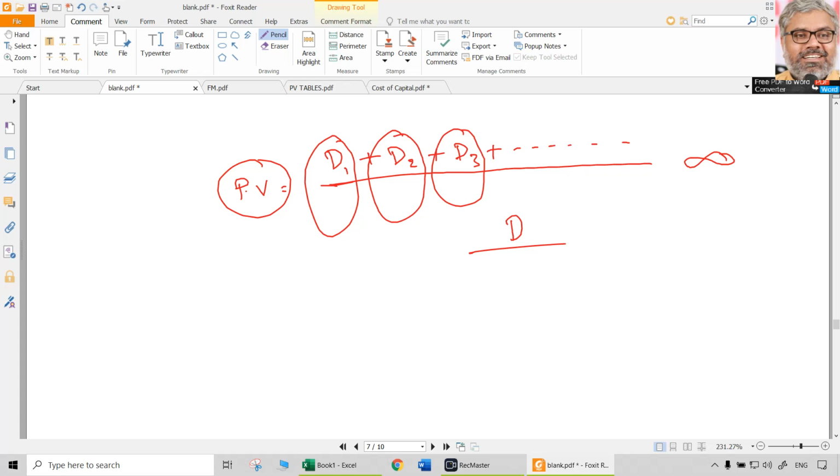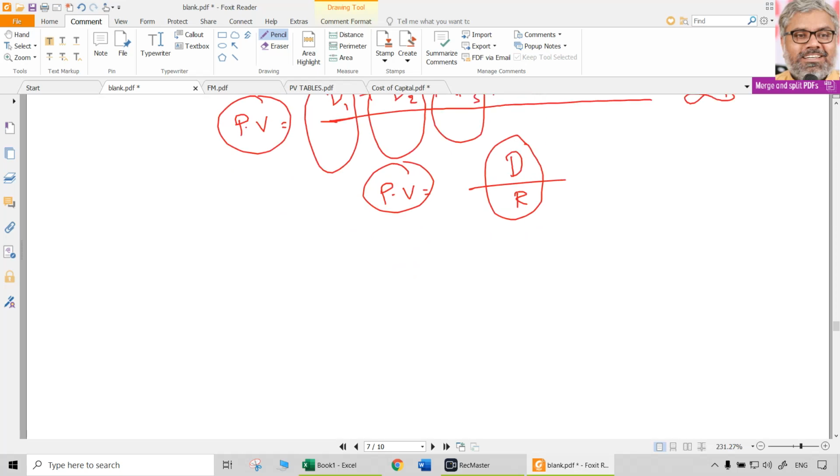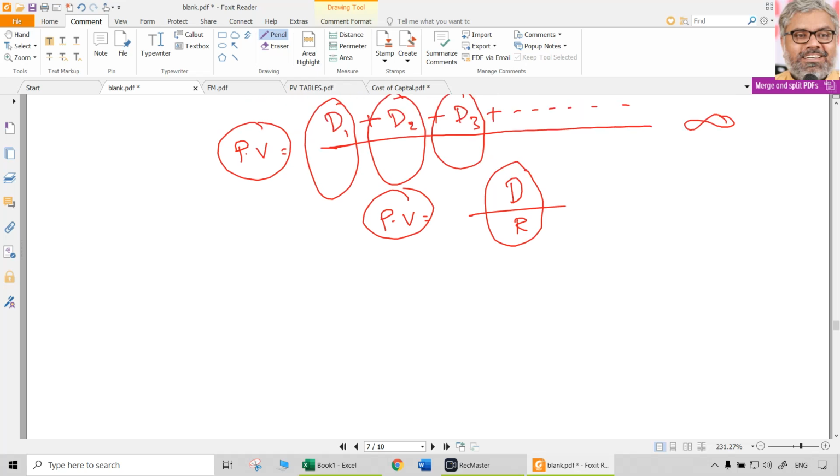How many years? Infinitely. What will be the present value of that? In order to find it out, whatever is the rate of return that is expected, if it is the denominator, automatically we will get the present value of perpetuity. So normally present value of anything that we are going to receive in future is by discounting the cash flows that will be received in future.